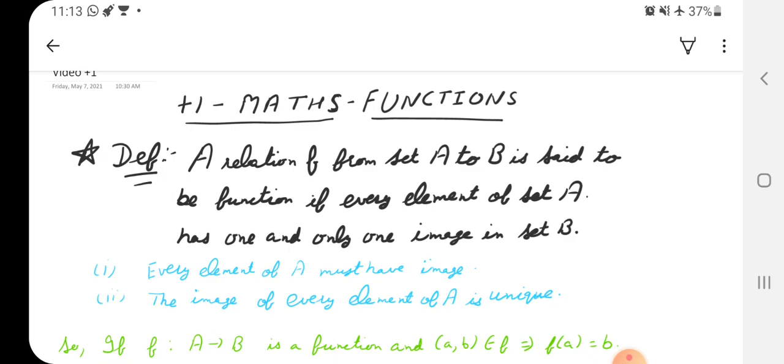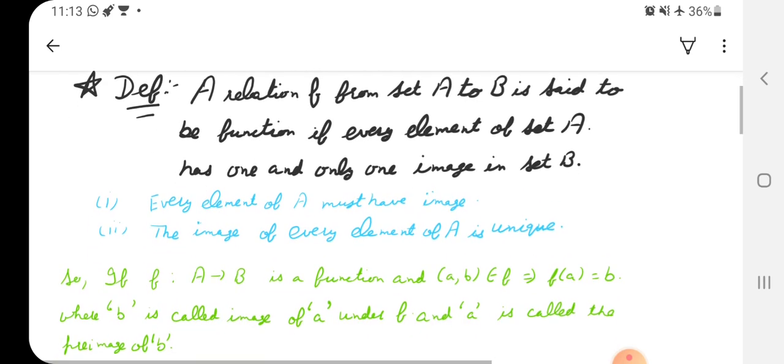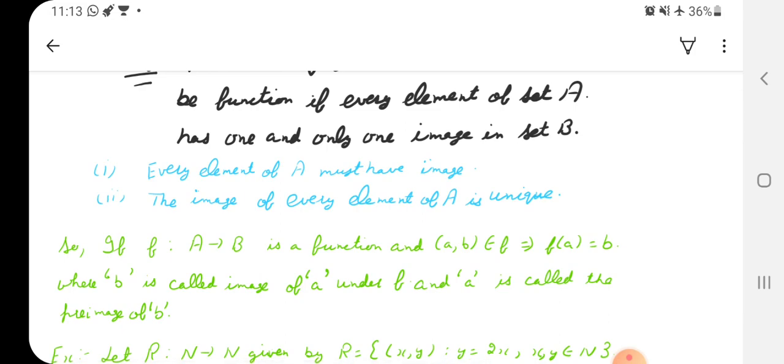I think the functions are special type of relations, and I think it is clear to you how they are specially related to relations. Which type of relations will be functions, I think you got from the definition. Now we will discuss some examples on functions and decide how to check which type of relation is a function or not, right?